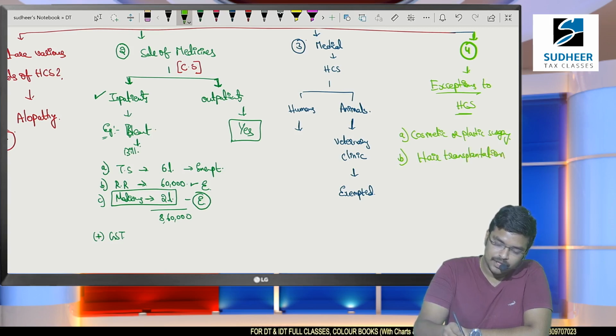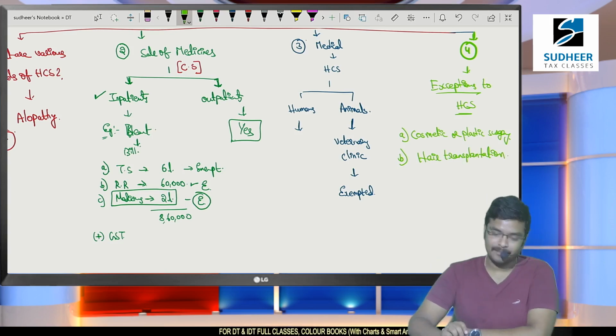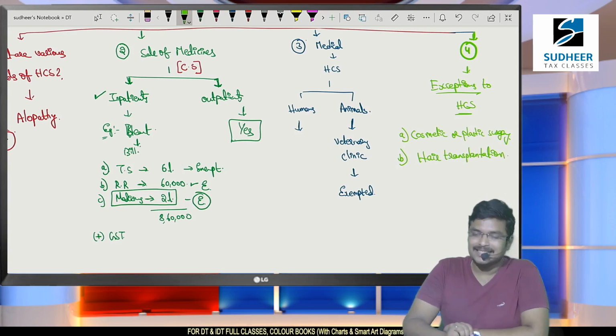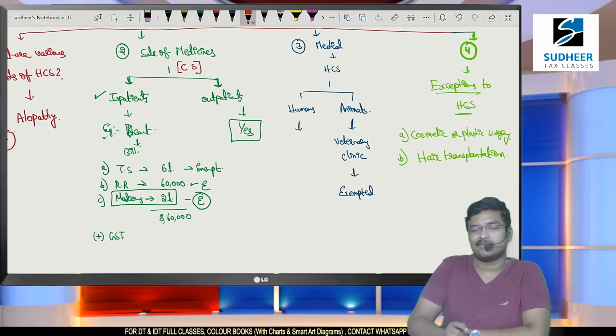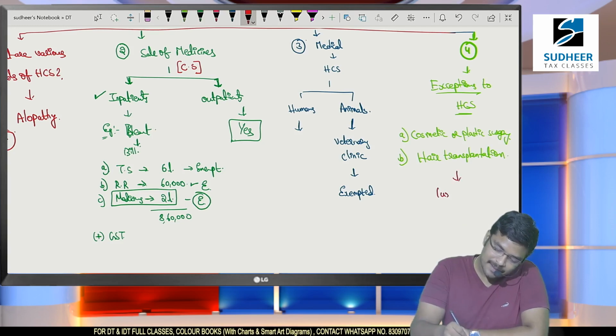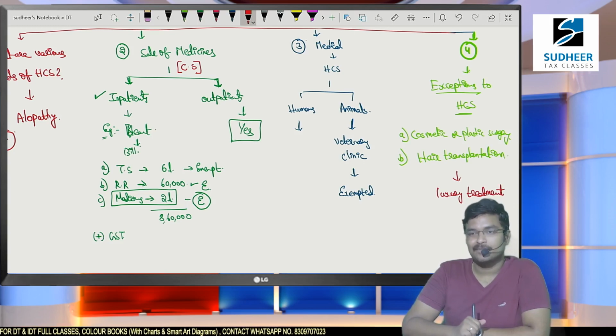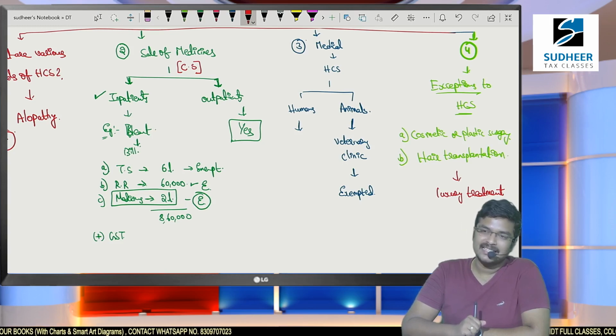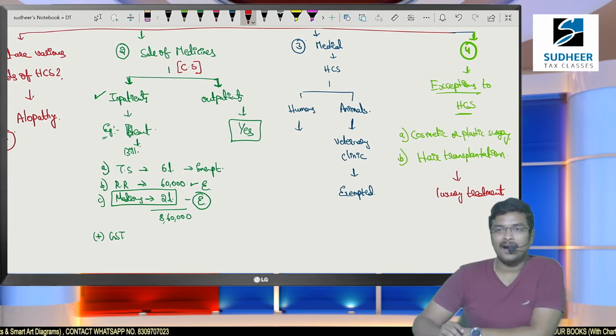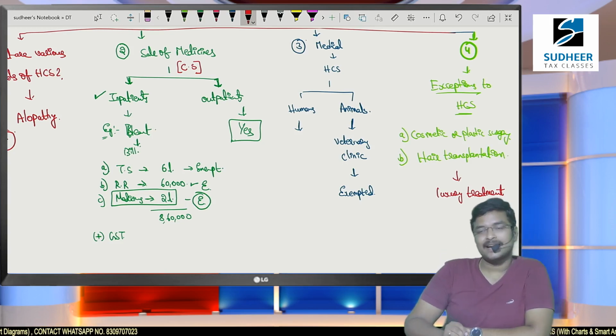These 2 are also medical services only, but cosmetic or plastic surgery and hair transplantation, this is not the basic requirement of every human. This is a luxury medical treatment. Let me take a simple example. What do you mean by the term hair transplantation? If a person is going to lose his hair, generally we call it a bald head. Such persons are going to insert artificial hair on their bald head. This is called hair transplantation.